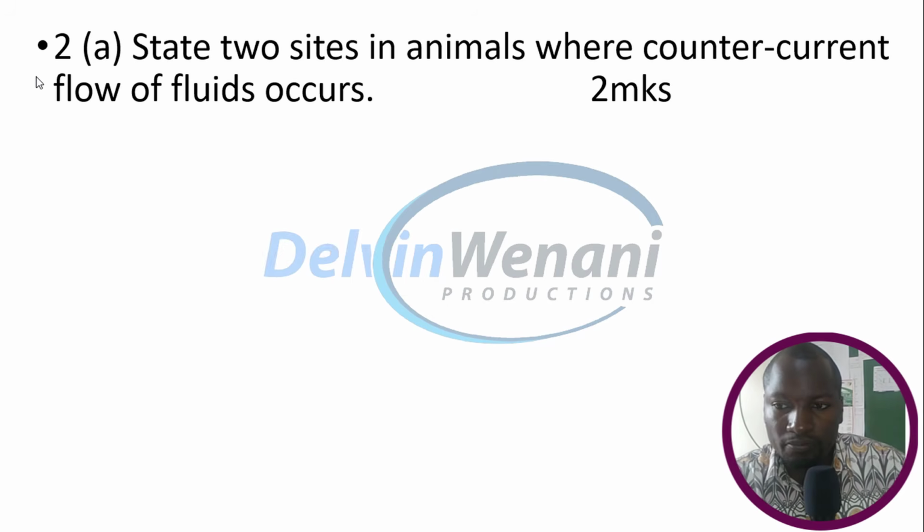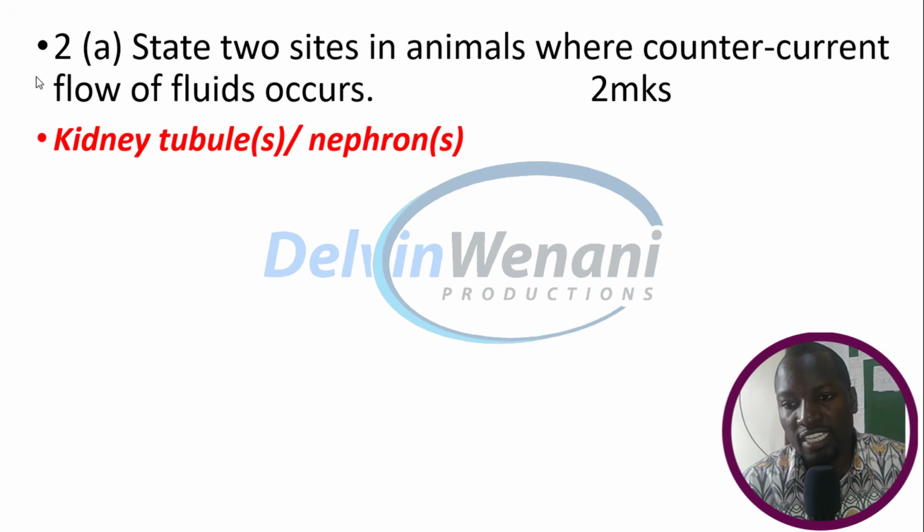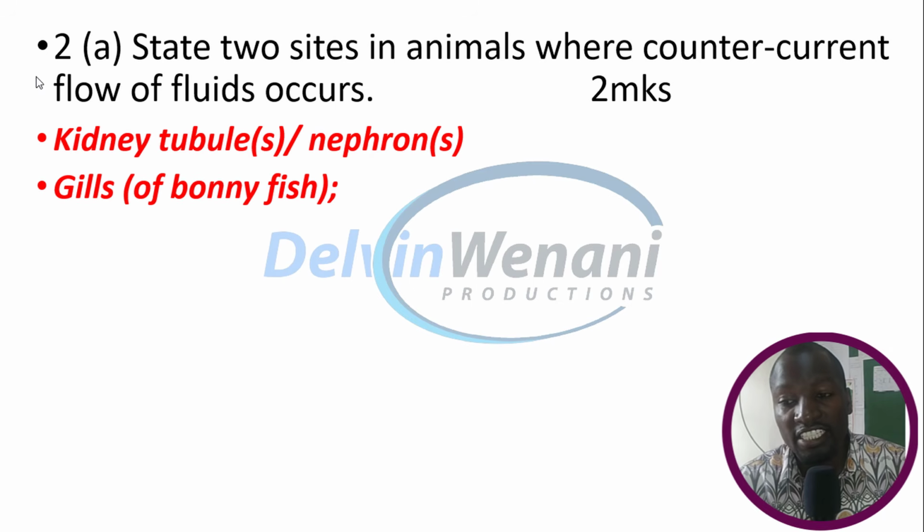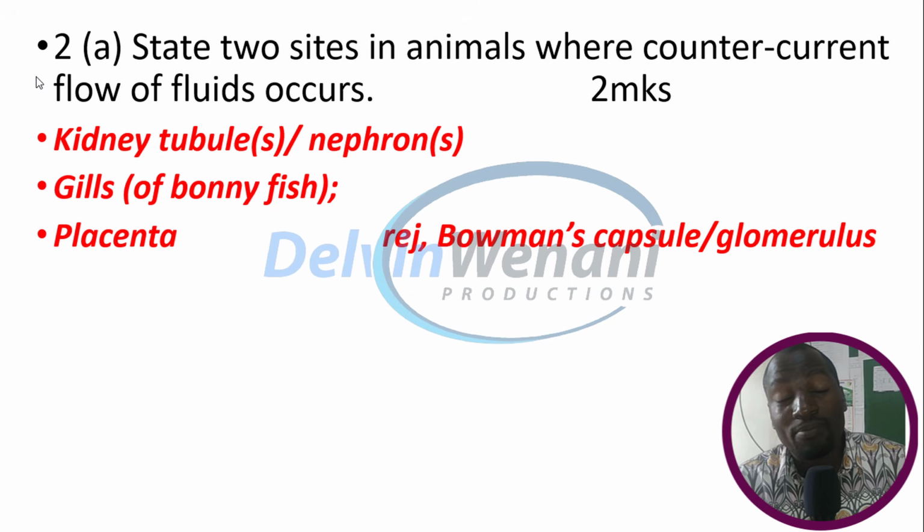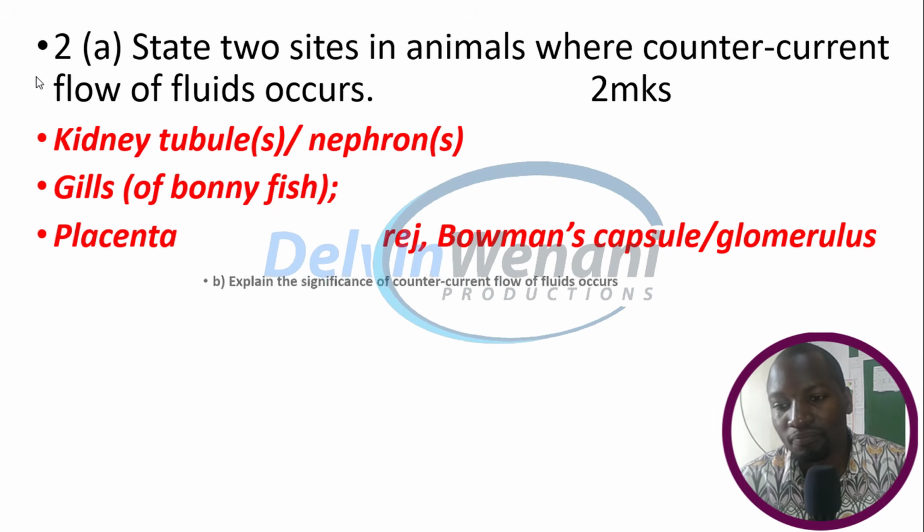Question number 2, A. State two sites in animals where countercurrent flow of fluids occurs. Countercurrent is where fluids flow in opposite directions. So in this case, we have the kidney tubules or the nephrons. We also have the gills, and it can be gills of bony fish or gills of any organism that has gills. We also have the placenta, but we don't accept the Bowman's capsule nor glomerulus, but we accept placenta.